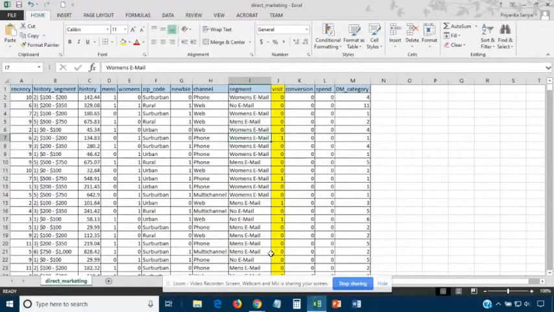Here is a quick peek at the dataset that we will be using. It has at this moment about 13 attributes in it, in which visit, conversion, and spend are target variables. For our project, we will only be using visit as a target variable.